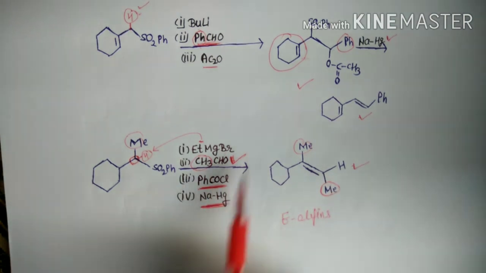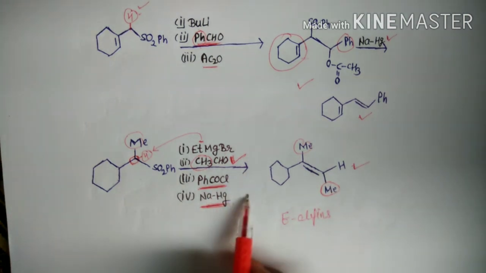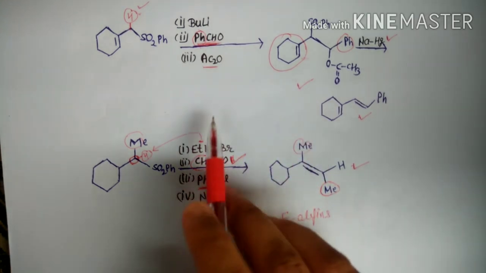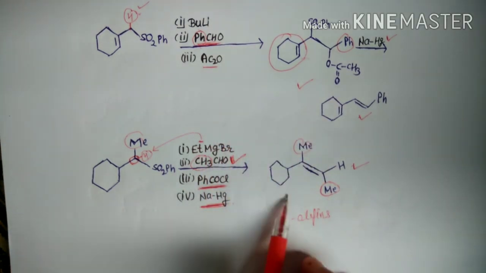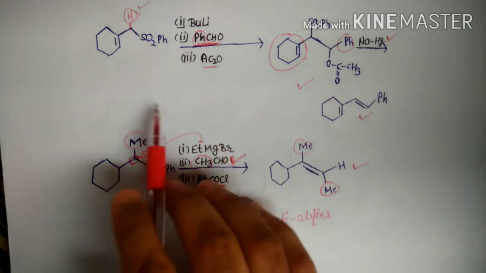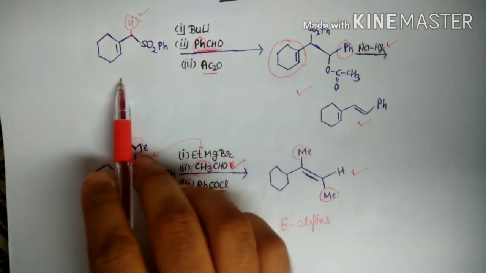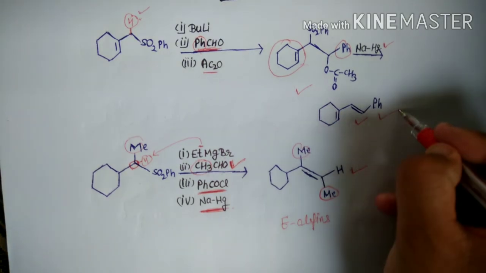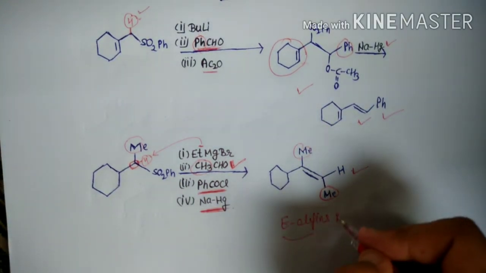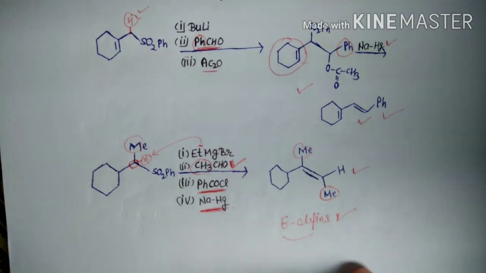So first we introduced the Julia olefination, then we discussed its mechanism, and the stereoselectivity of this reaction is the key. This is the method for the preparation of E olefins, and then we discussed examples. In the first example, E olefin formation takes place, and in the second example, E olefin formation also takes place.